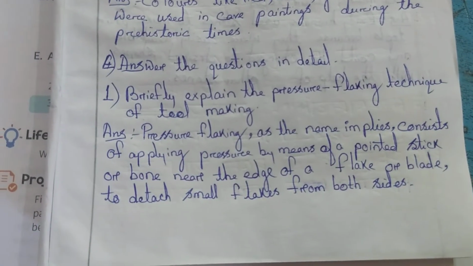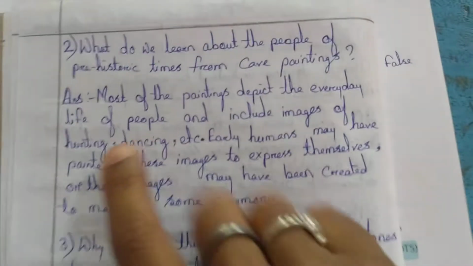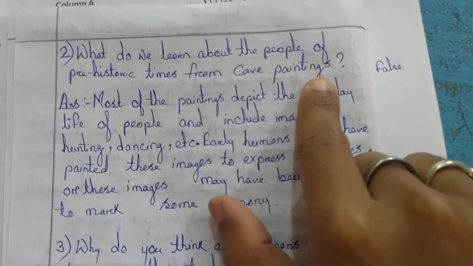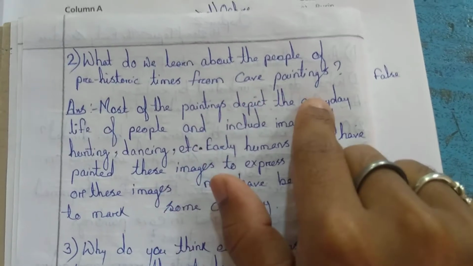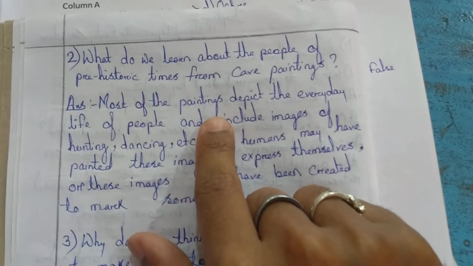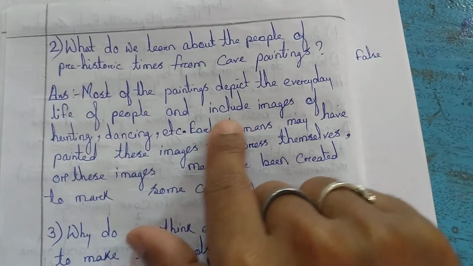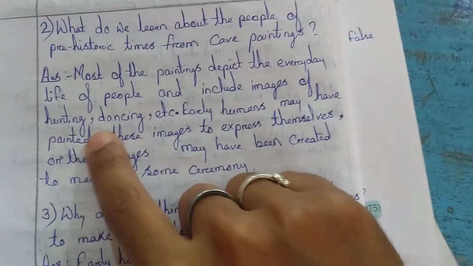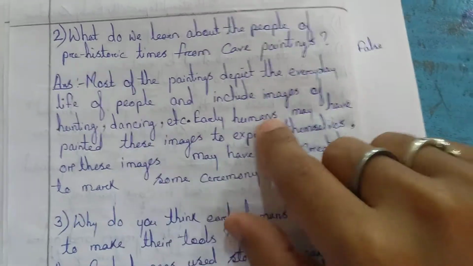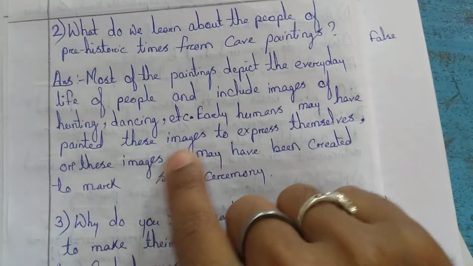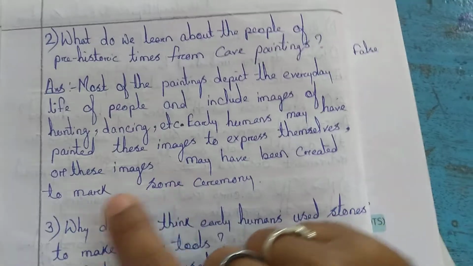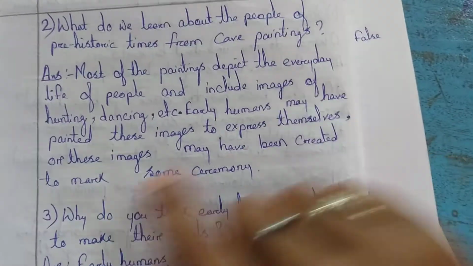Okay, so next we will go with the next page. I have already turned to it. What do we learn about the people of the prehistoric times from the cave? Most of the paintings depict the everyday life of people and include images of hunting, dancing, etc. Early humans may have painted these images to express themselves, or these images may have been created to mark some ceremony.